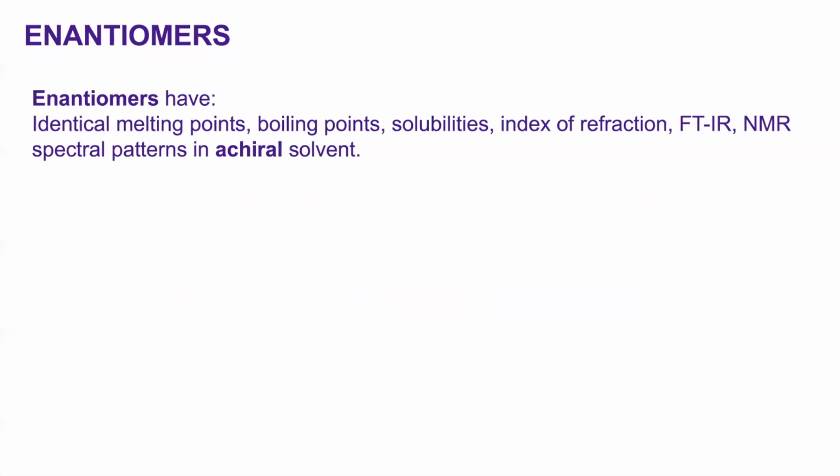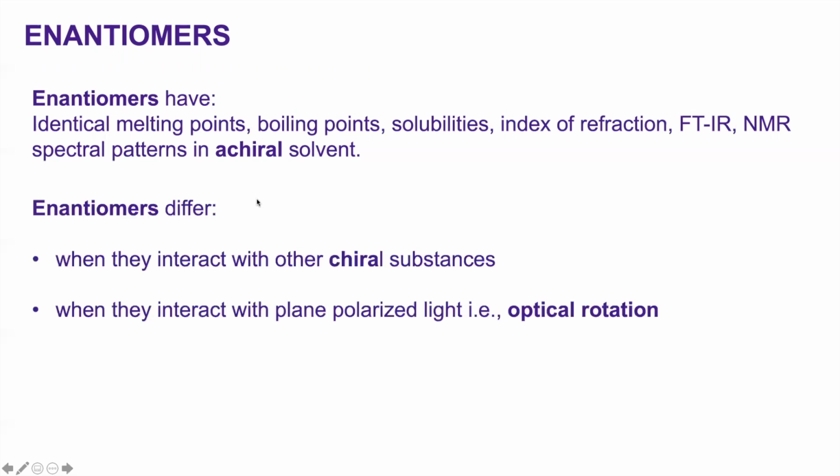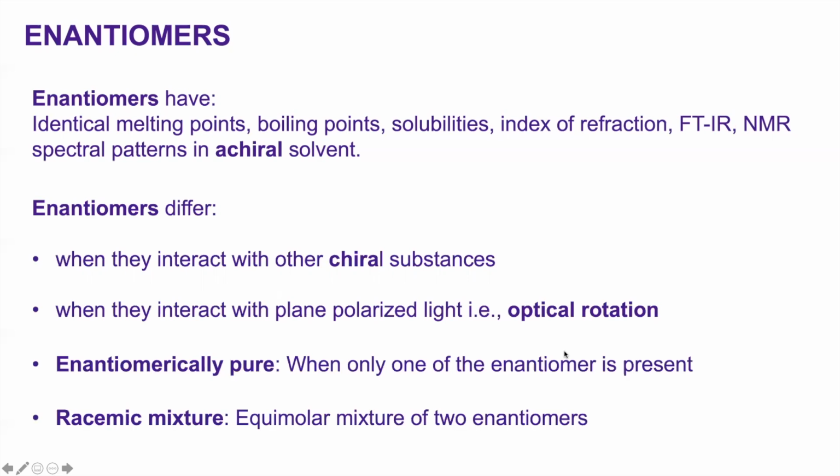The other important point to know is about enantiomers. Enantiomers have identical properties such as melting point, boiling point, solubility, index of refraction, and similar spectral patterns when you use an achiral solvent, that is, one that is not chiral. But enantiomers can differ when they interact with other chiral substances or when they interact with plane polarized light. That's called optical rotation.